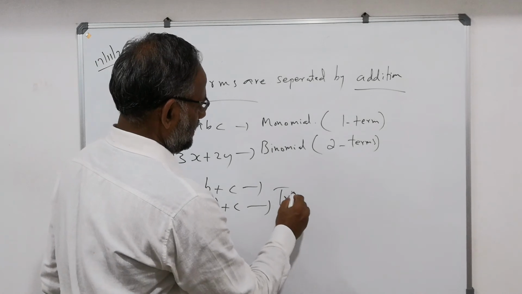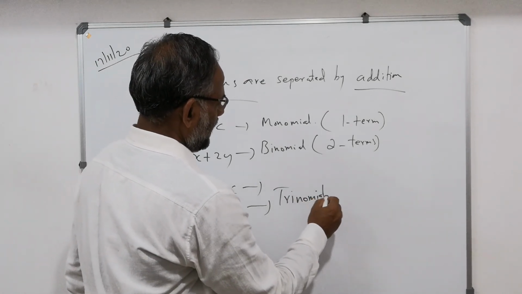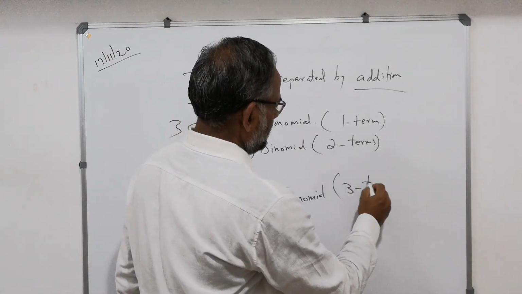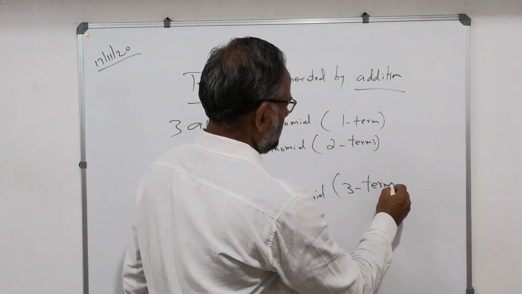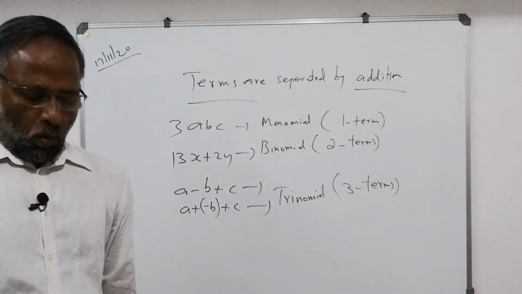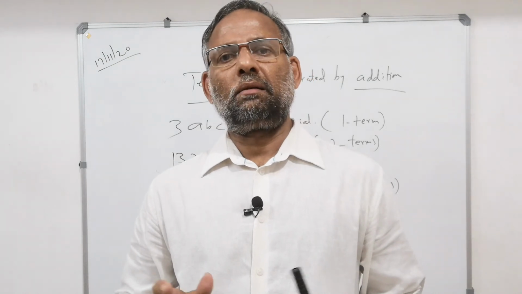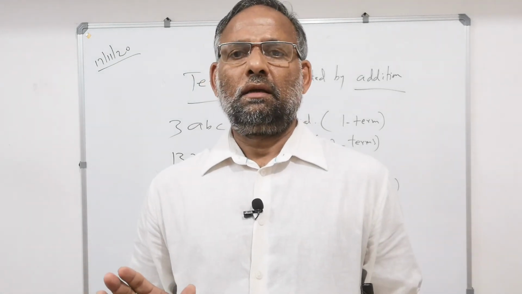That is a trinomial. Three terms. Like that, four terms, and it goes on. What I want to say is, terms are separated by addition.